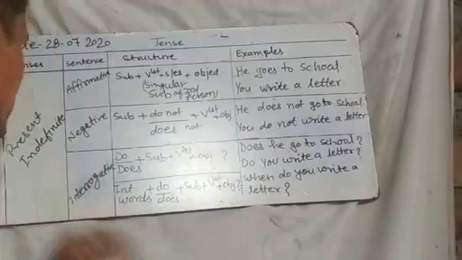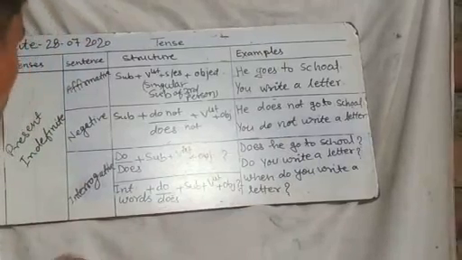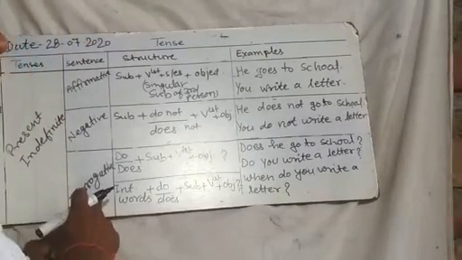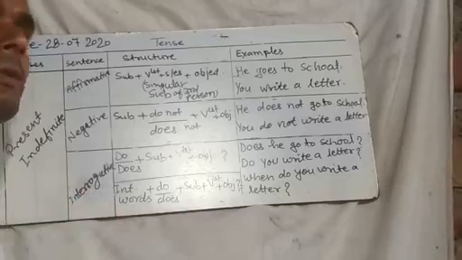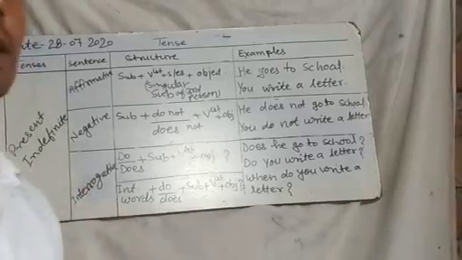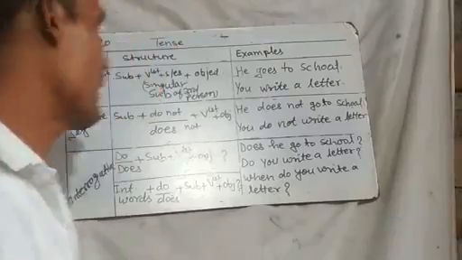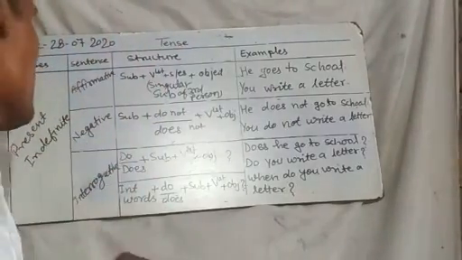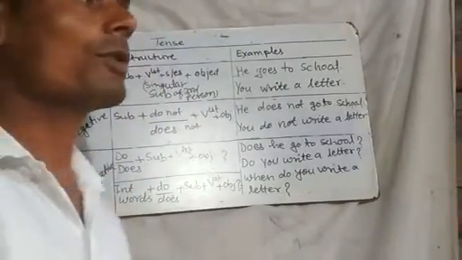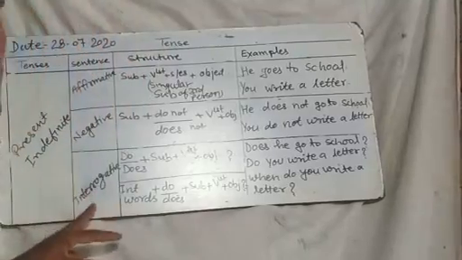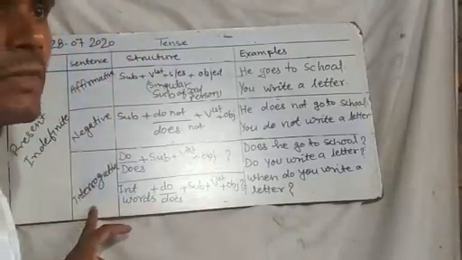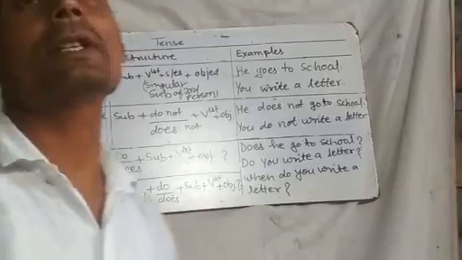In the same way, we come to the interrogative sentence. Interrogative sentence, do you know? Those sentences in which we ask questions are known as interrogative sentences. There are two types of interrogative sentence.